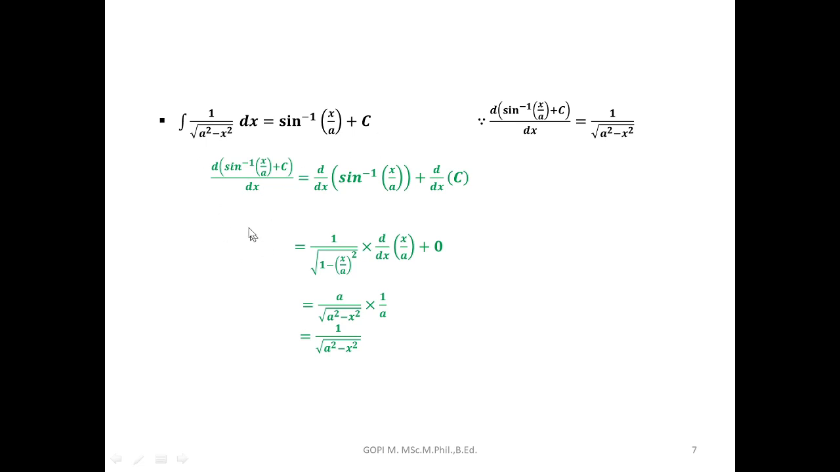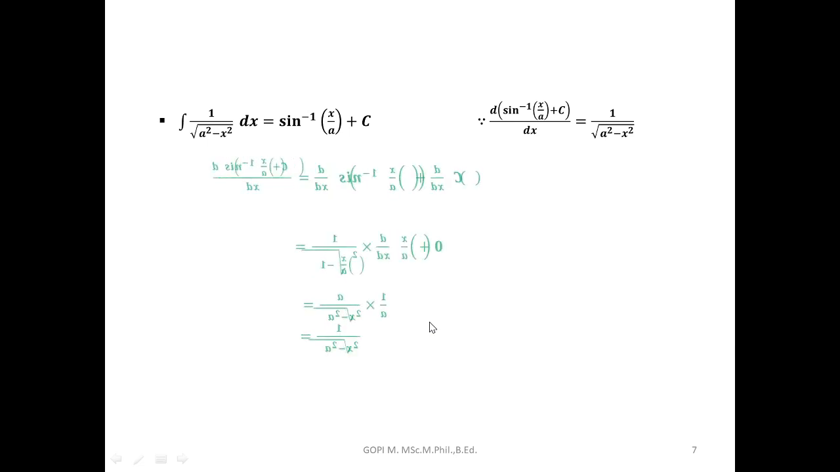If you differentiate sin inverse of x by a plus c, we'll get 1 by root of a square minus x square. So derivative of sin inverse of x by a plus c is 1 by root of a square minus x square. Therefore, its antiderivative is sin inverse of x by a plus c.